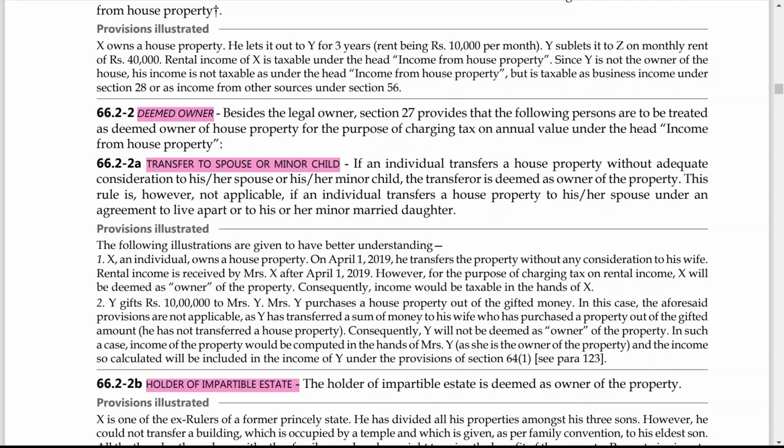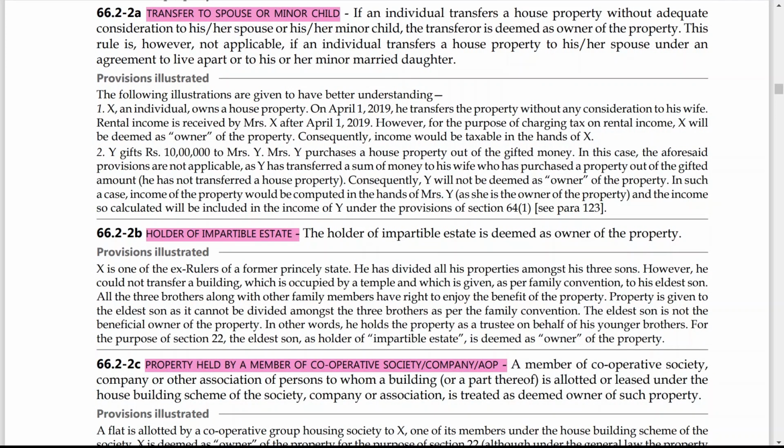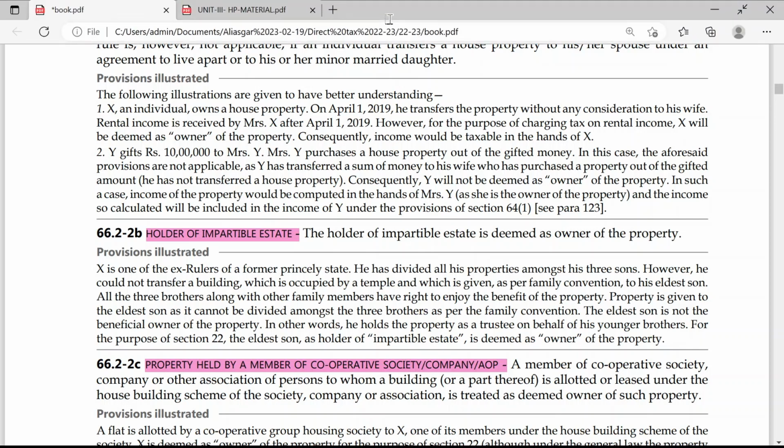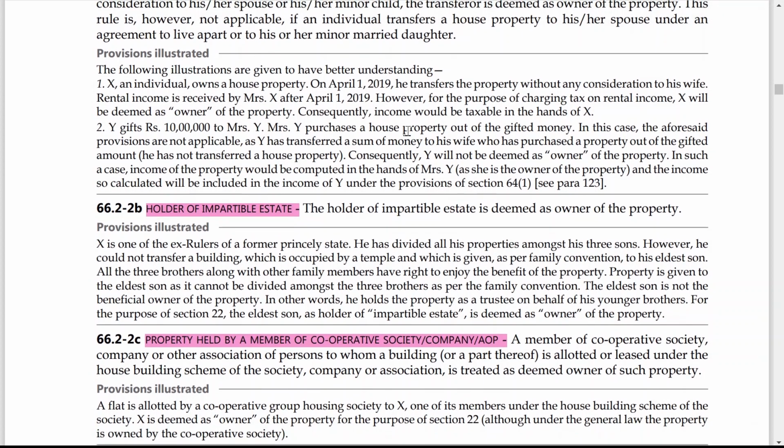Let us understand the concept in a better way by giving some example. An individual owns a house property on 1st April 2019. Now it may be 2020, 2021, you can write down 21 also. He transferred the property without any consideration to his wife. A rental income is received by Mrs. X after April 1, 2019. However, for the purpose of charging tax on rental income, Mr. X will be deemed as owner of the property. Consequently, income would be taxable in the hands of Mr. X.